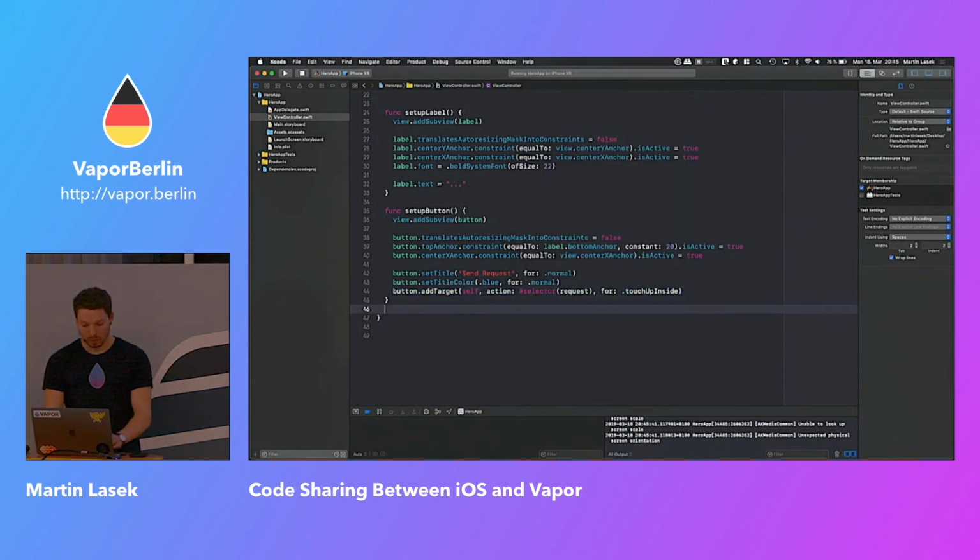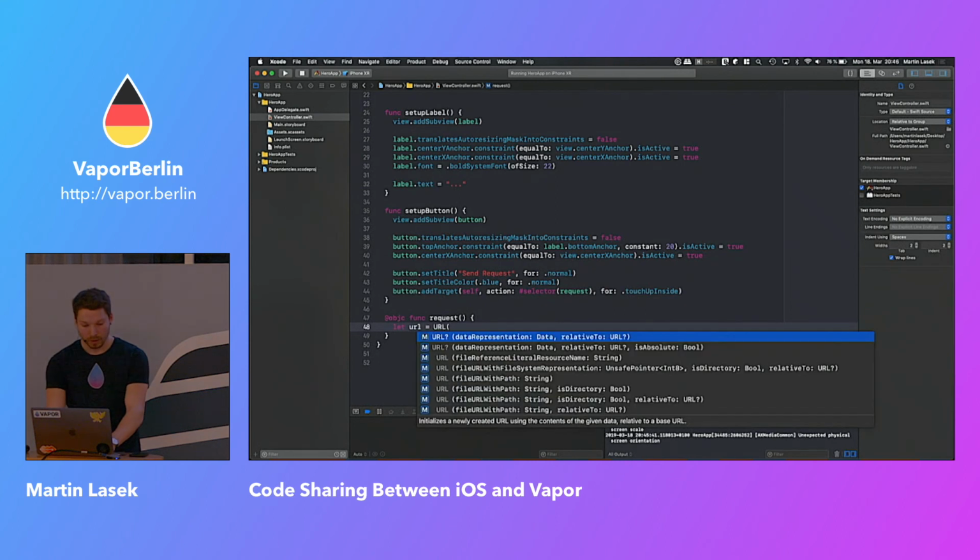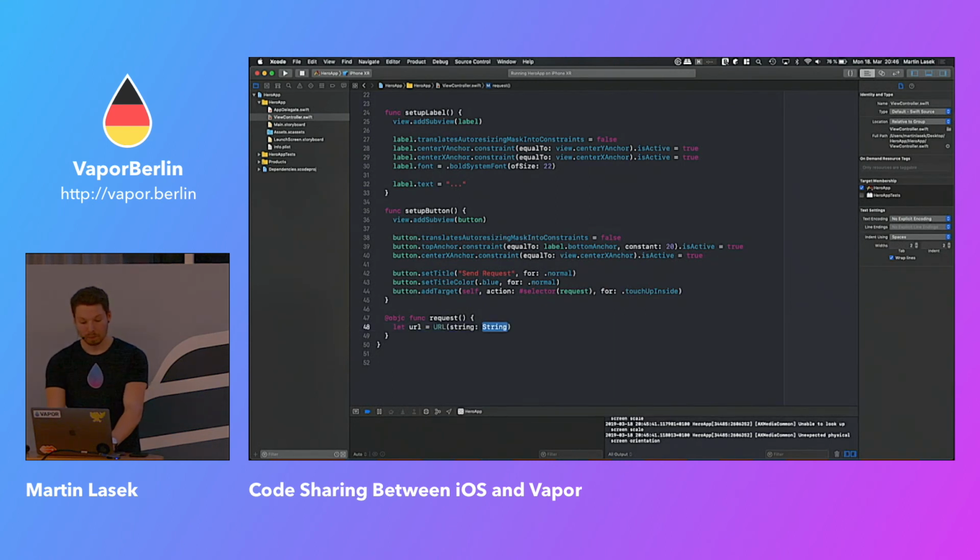So we can do that by defining a function called request, because that's what I'm passing here as a selector. And here, we are going to use just a normal request. So we can just say, okay, we have a URL. We define that using a string, and that is basically the base URL, which was HTTP localhost at port 8080, right? Plus API routes hero.